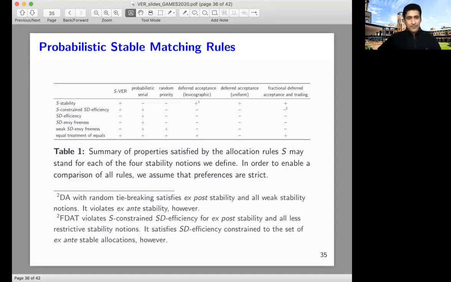So just to recap, each of these stability concepts gives rise to a corresponding algorithm that is achieved by just applying VER with respect to that particular feasibility constraints corresponding to the stability concept. And all of these 4 algorithms, which are captured in this SVER, the first column, they fare quite well in comparison to some standard and very well-established algorithms, both for deterministic allocation and also for probabilistic allocation.